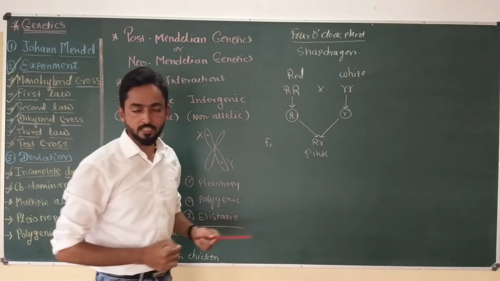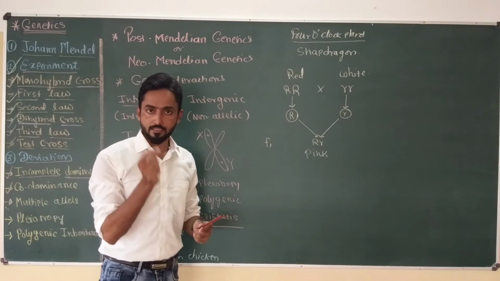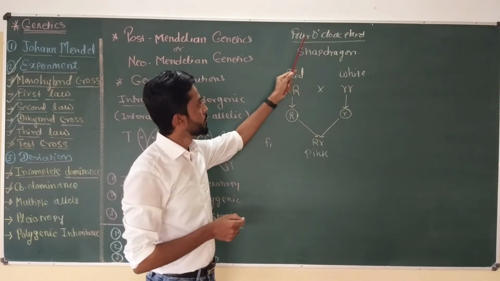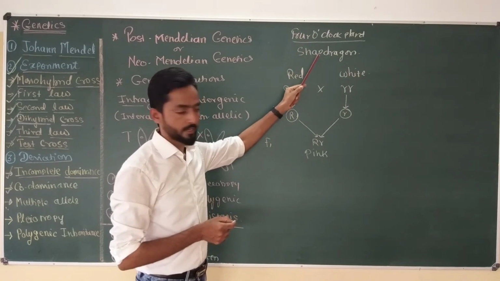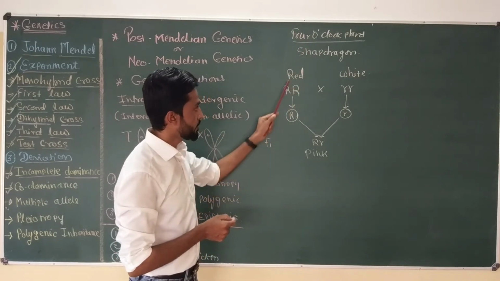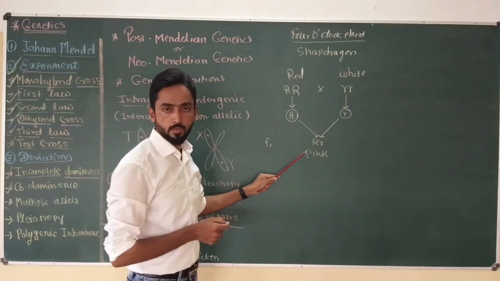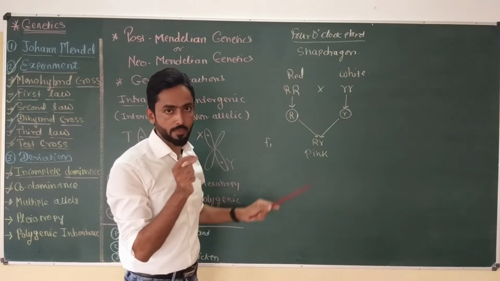So this is the major change which is found by the scientist when they cross red and white color 4 o'clock plant or snapdragon plant. In F1 generation, instead of red or instead of white, all plants show pink color flower. Okay, and this has happened because of incomplete dominance.